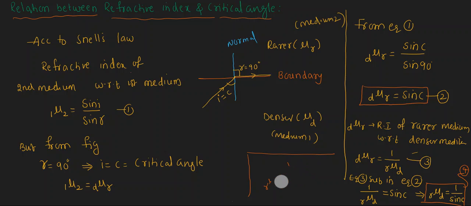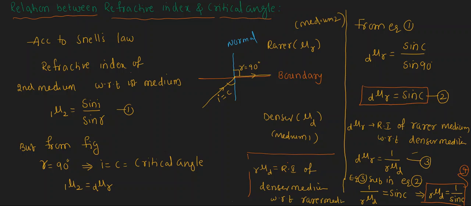R nu d means it is the refractive index of denser medium with respect to rarer medium. From equation 4, r nu d is equal to 1 by sin c. And then let us see here, what is r nu d? I will write it here. What is r nu d? Refractive index of denser medium with respect to rarer medium.